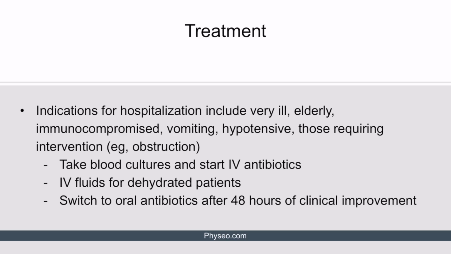Some patients with cystitis need inpatient management. Examples include very ill, elderly, immunocompromised individuals, as well as those who are vomiting and so cannot take oral antibiotics. Additionally, those requiring hydration, for example, hypotensive patients, and those requiring intervention, for example, patients with an obstruction.